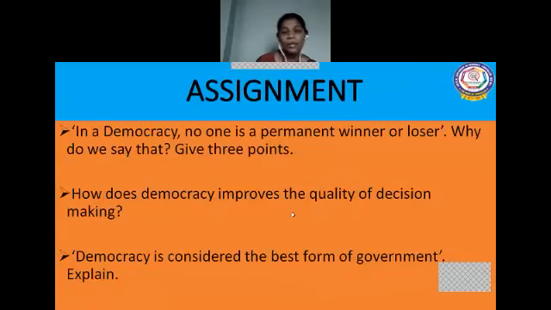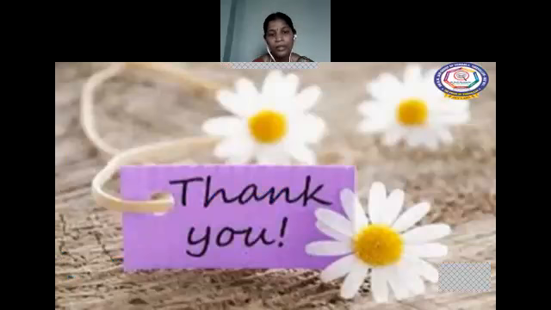Now take down the assignment, children. In a democracy, no one is a permanent winner or loser. Why do we say that? Give three points. Second one, how does democracy improve the quality of decision making? Third, democracy is considered the best form of government. Explain. Thank you, children.